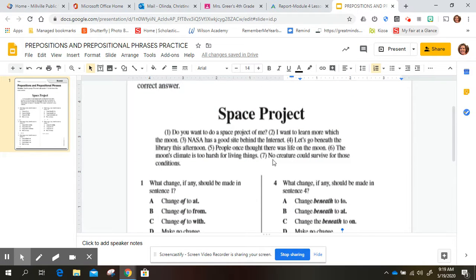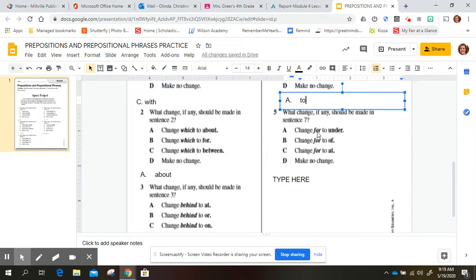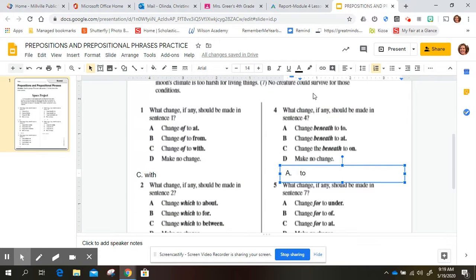Number five, what change, if any, should be made in sentence seven? So we read sentence seven. It says, no creature could survive for those conditions. So we're going to change for to under those conditions, of those conditions, or at those conditions. So we could say, no creature could survive at those conditions.